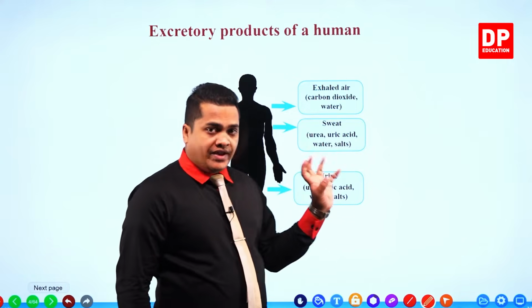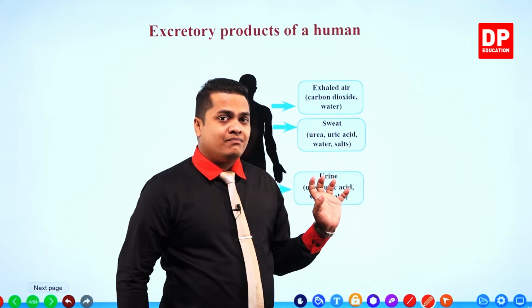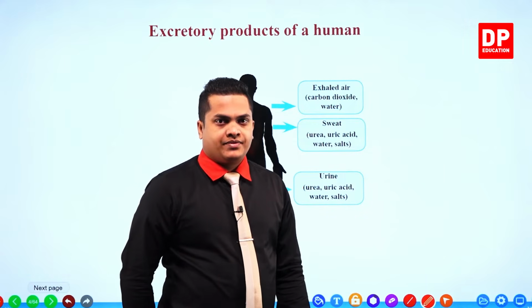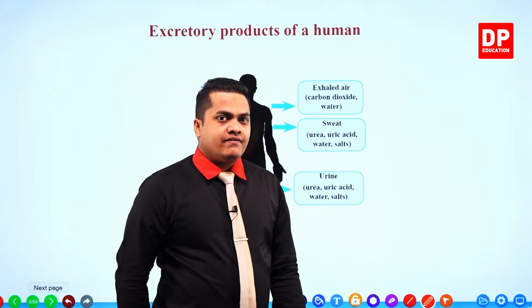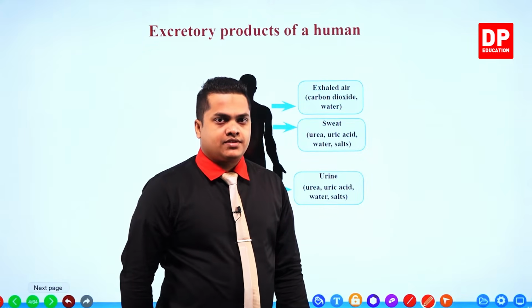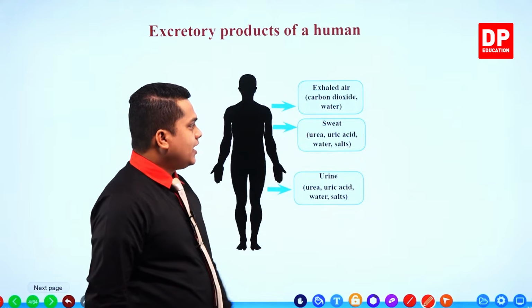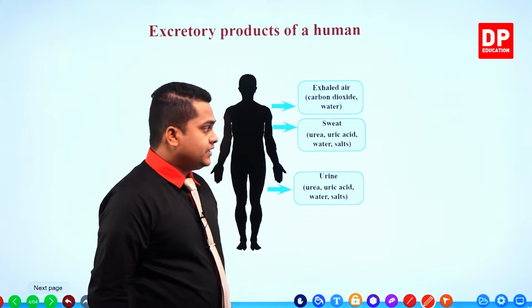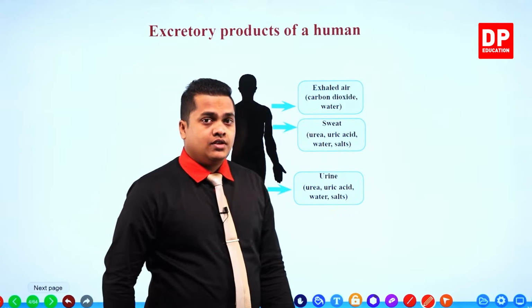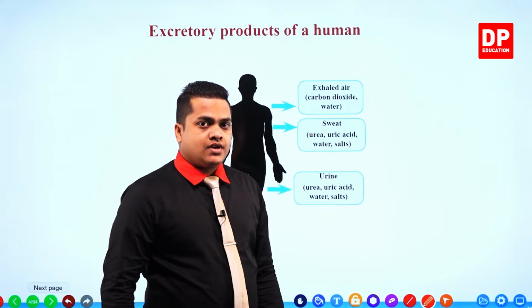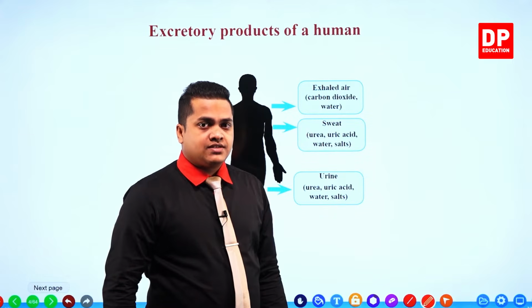If you take the sweat which comes out from our body, from our skin actually, it contains several excretory substances created during the chemical reactions within our body, like urea, uric acid, water and salts. All of these substances are created mainly within our cells.